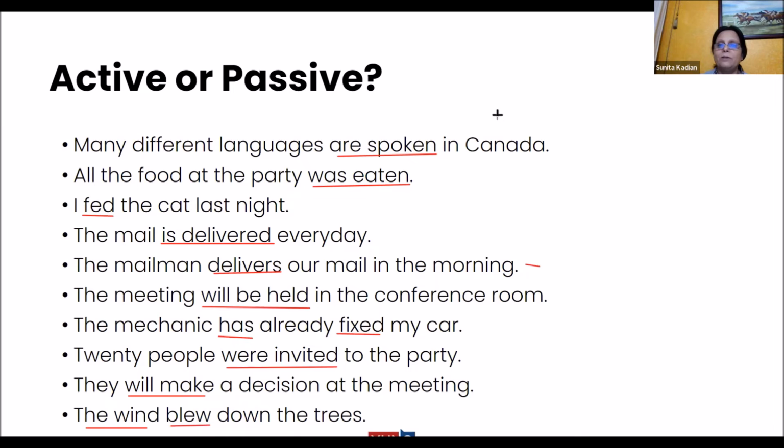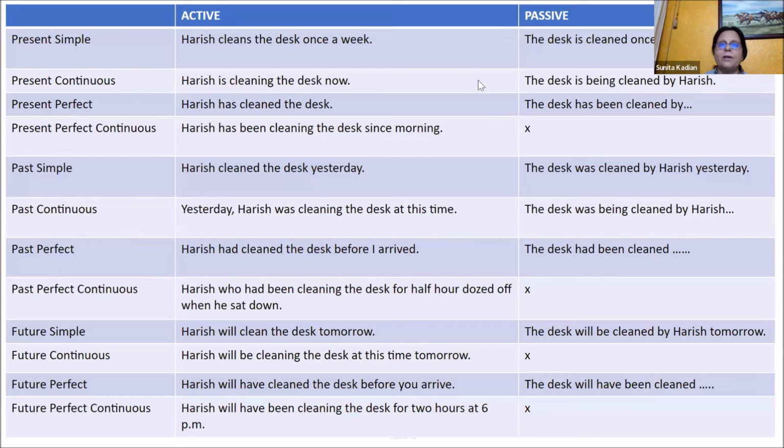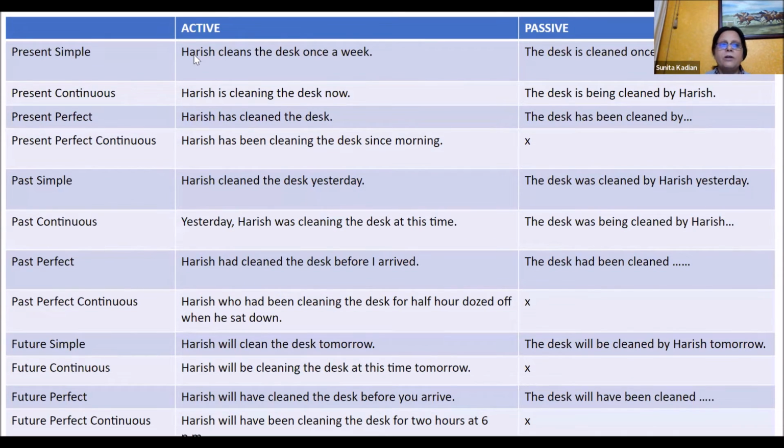Active and passive structure should be correct. Nobody's going to ask you to give the sentences in active and passive voice. This will, of course, never be asked. But you should know how to structure them correctly so that you do not falter in your writing. See, this is the way the sentences are in active and passive voice in different tenses. When we say present simple tense, these are all the tenses.